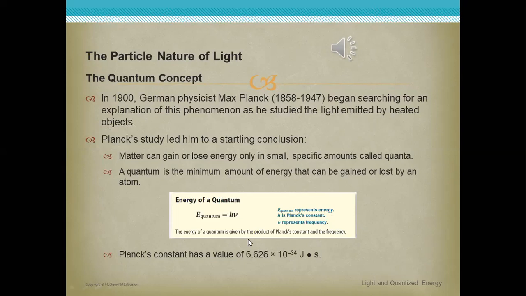This is the relation of Max Planck: E equals h times ν. E represents the energy, h represents Planck's constant, and ν represents the frequency. Okay, understand? Listen, guys. It is the amount of energy that can be gained or lost by an atom. This is the rule and relation of Max Planck.